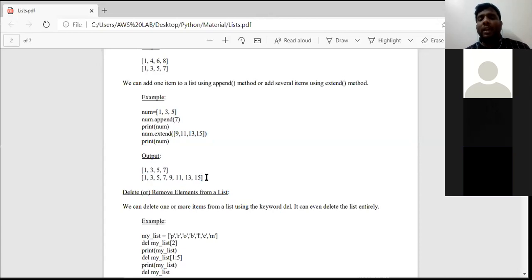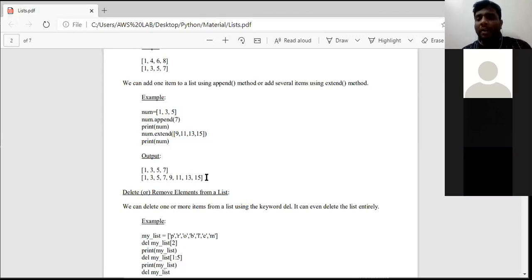Clear? This is how we can add element or change an element in a list. Clear everyone? We can add or change elements in a list by using the equal to assignment operator, or by using append function, or by using extend function.